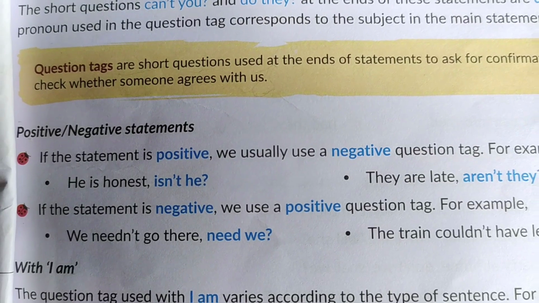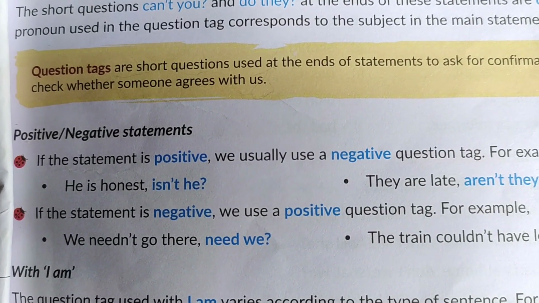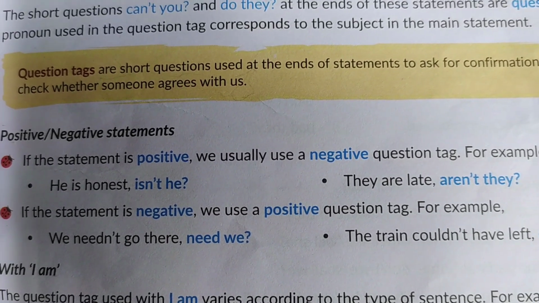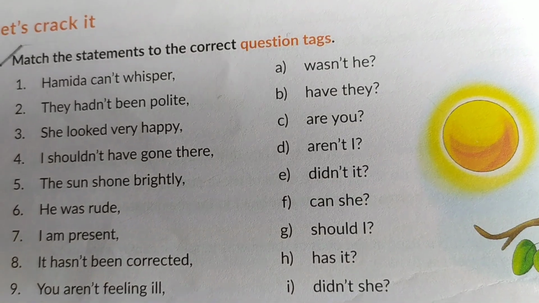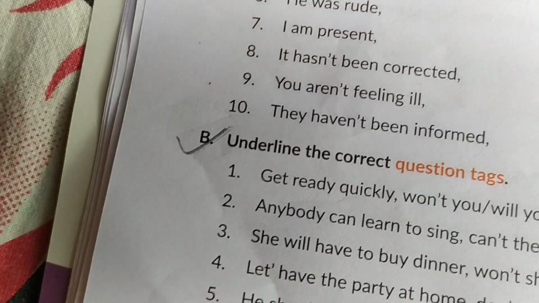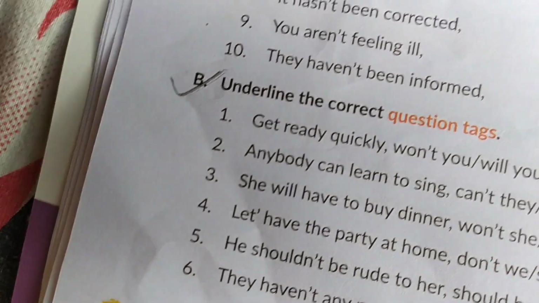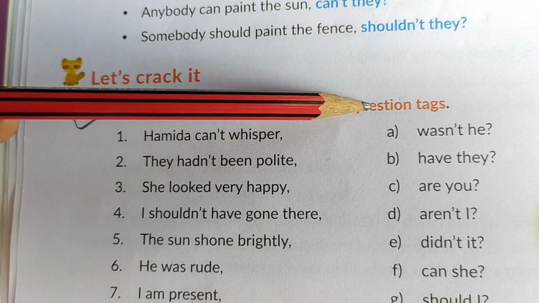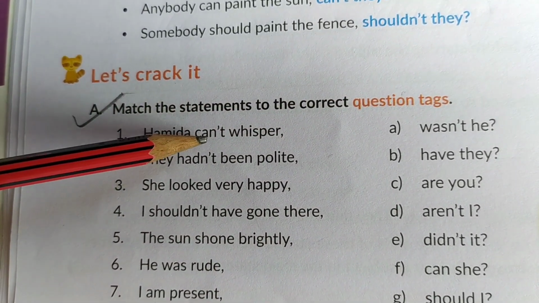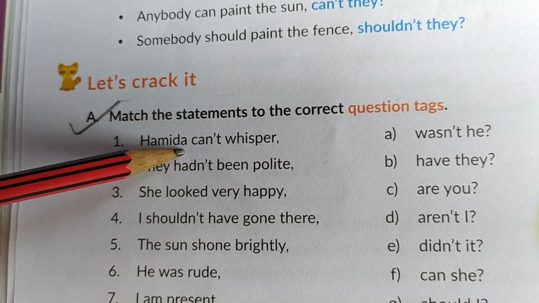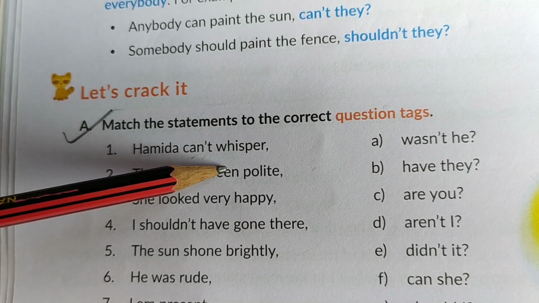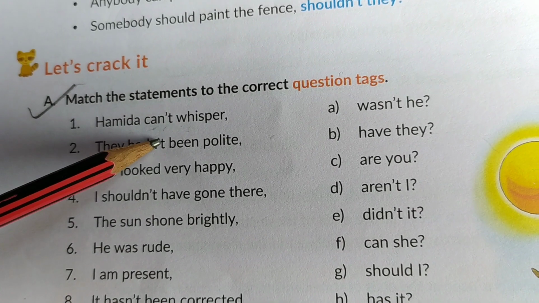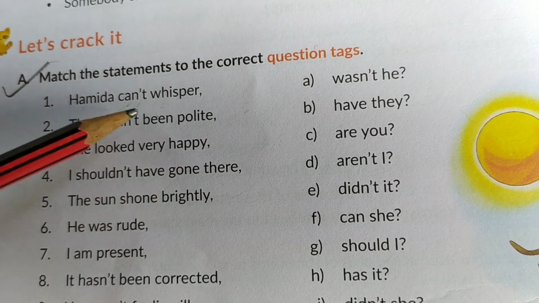So let's practice. Open your page number 4. Match the statement. Hamida can't whisper, cannot means a negative statement, so we have to add a positive question tag.